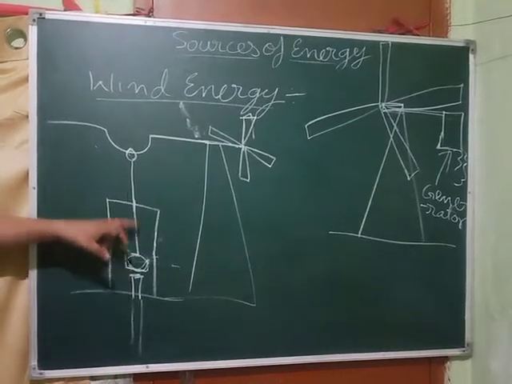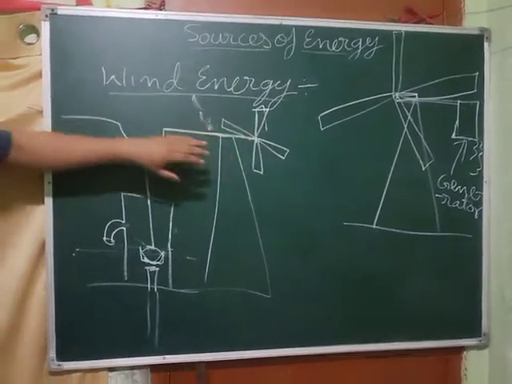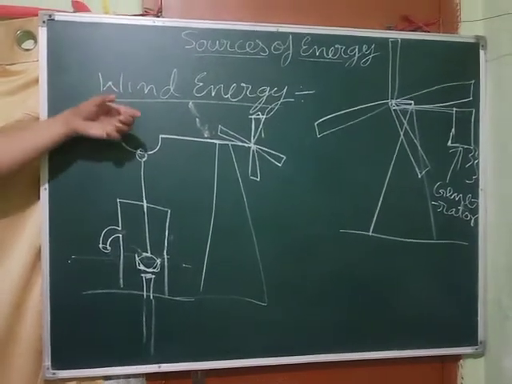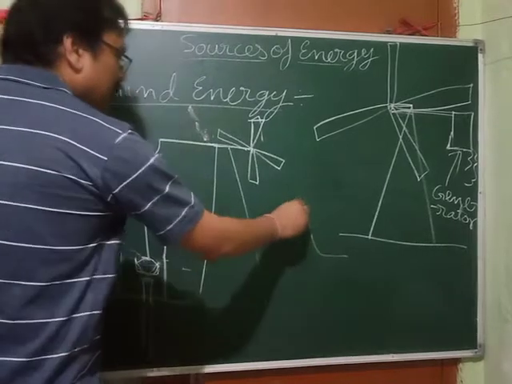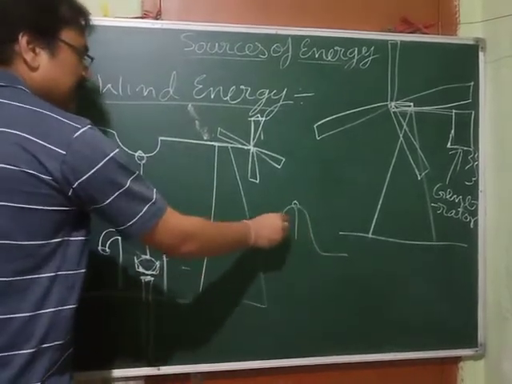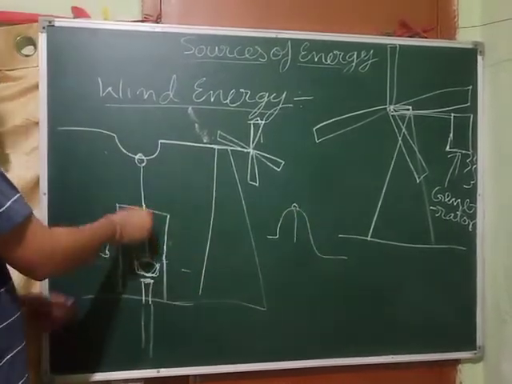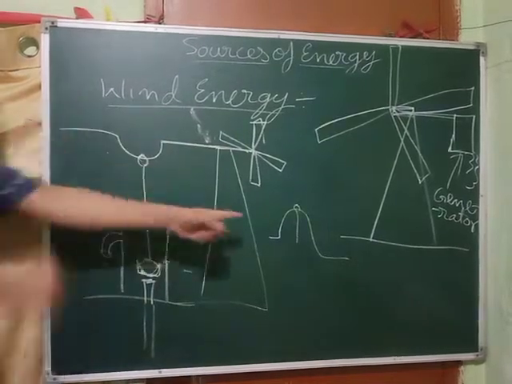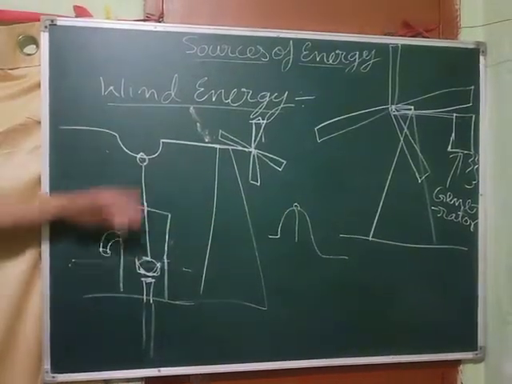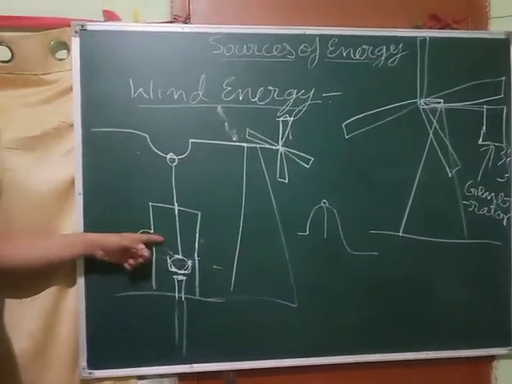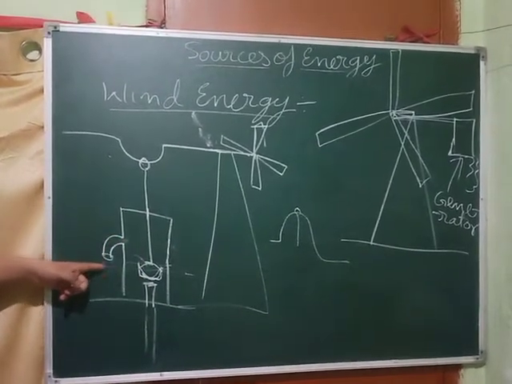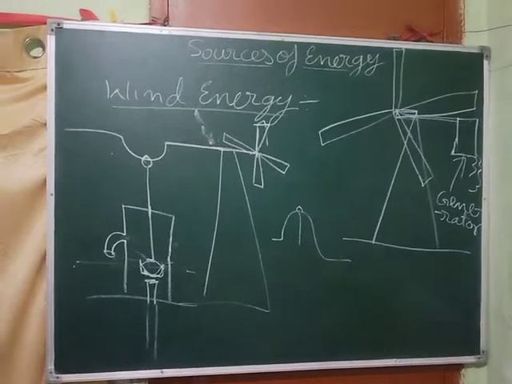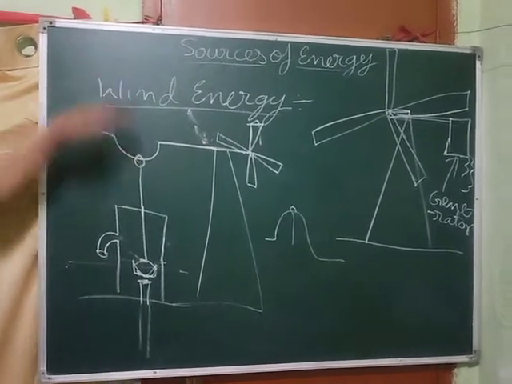This is filled. Now as it is rotating, so what will happen? This will go up. That means it will go like this. When it goes like this, it will lift this one. That means this will get lifted by this part when it is in this position. As it is lifted, it will bring the water here, and it has got a hole, so water will come out of it and will fall through this.